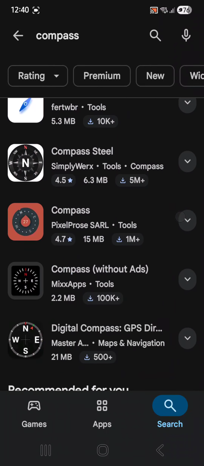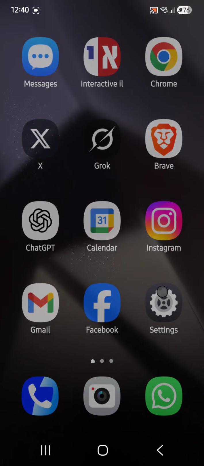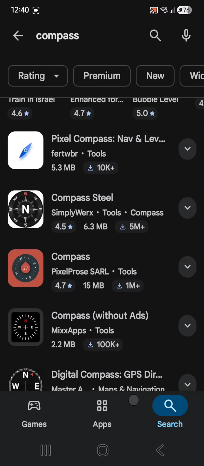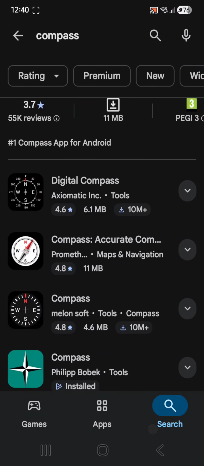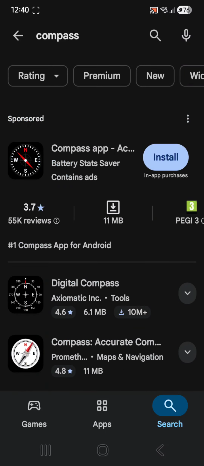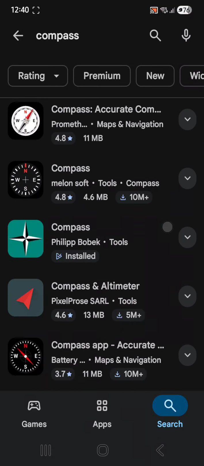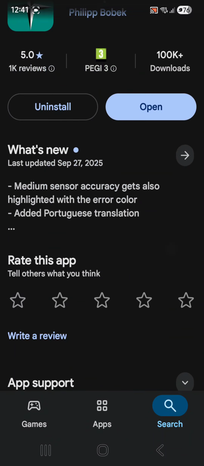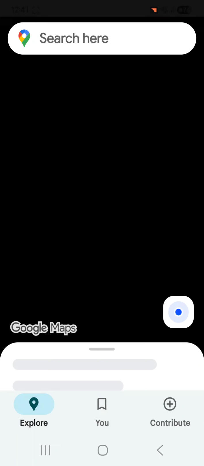Let me have a look. Which one was it? That's the one I picked. Why? Because it's ultra light. It's very, very small. Install it.